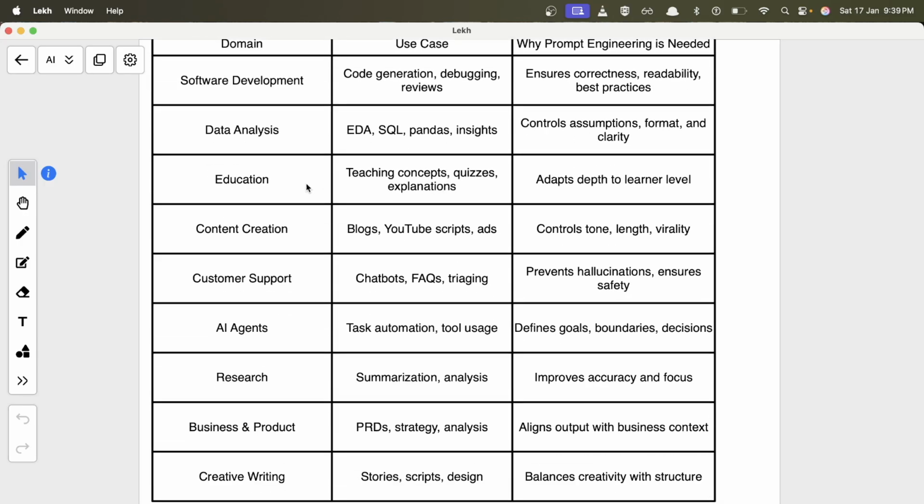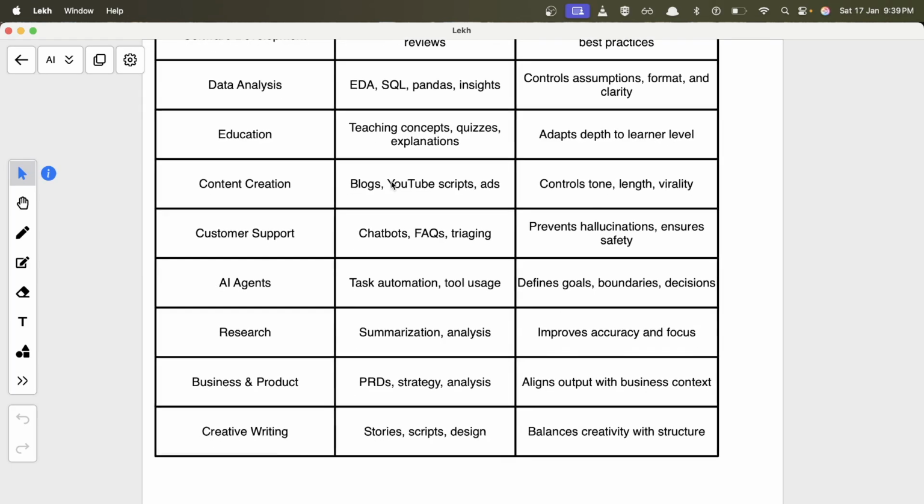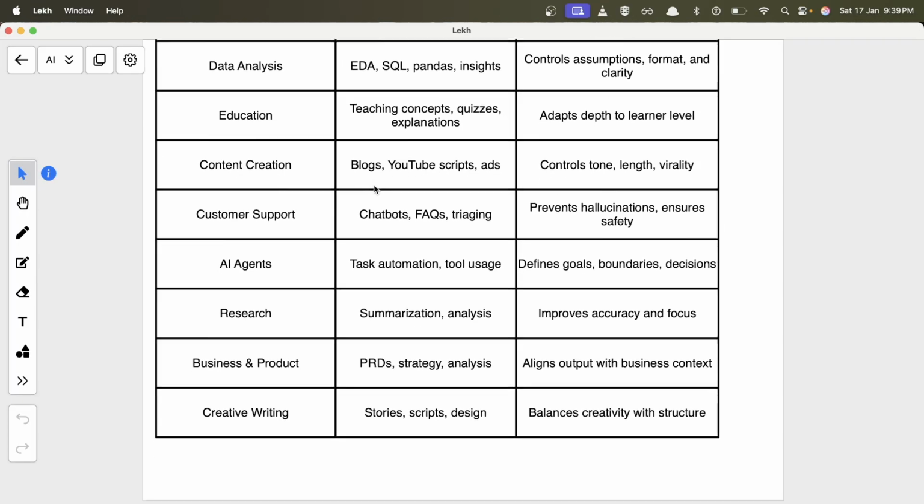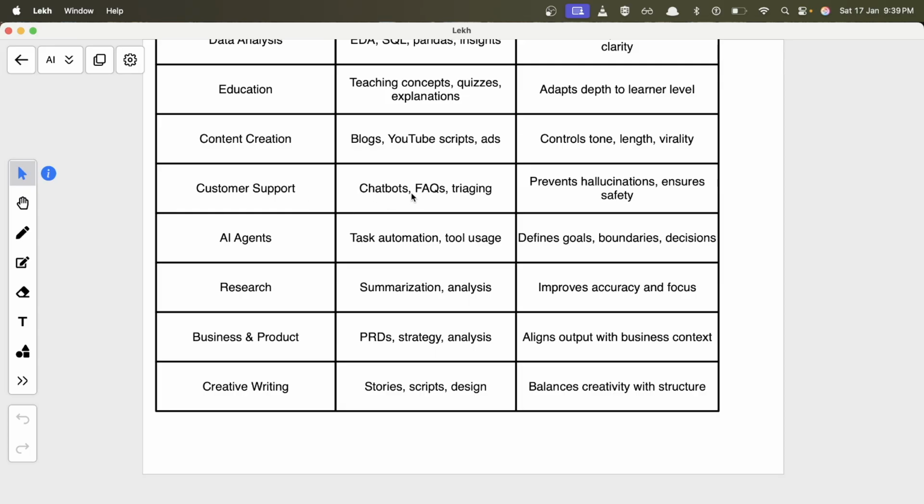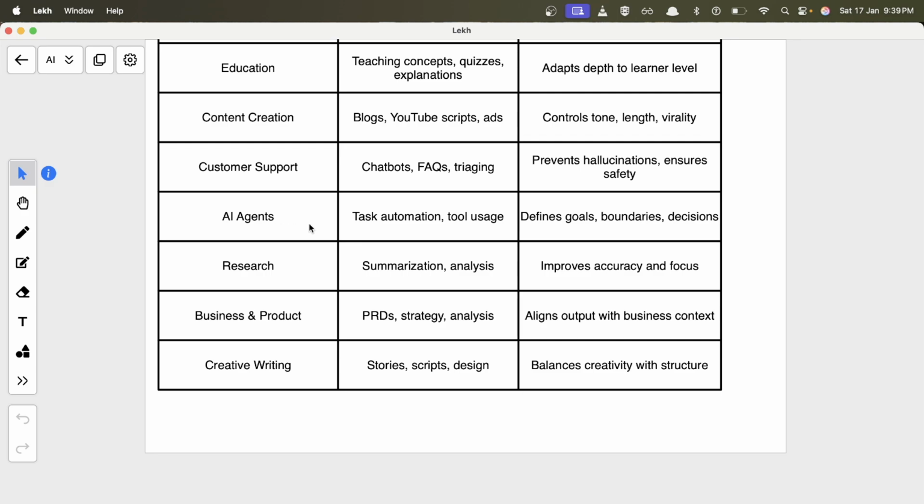In education, it is used for teaching concepts, making quizzes, videos, and all those things. For content creation, as you can see, on YouTube there are already many videos running that have been created by AI. Then customer support for creating chatbots, FAQs, and all those things. Then there are many AI agents also available for task automation and tool use. Then in research, business, product and creative writing as well.